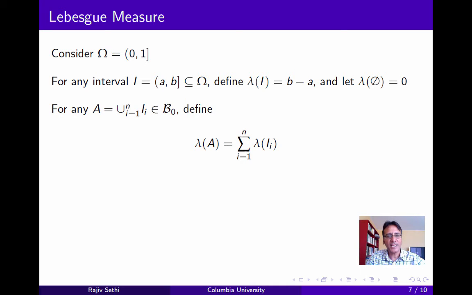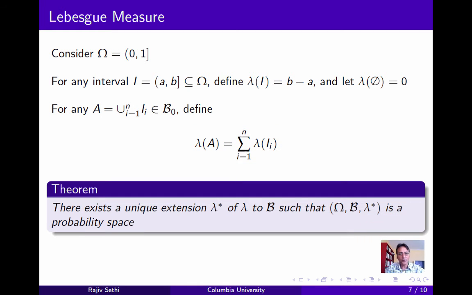This is a measure of the size of the interval that corresponds to its length. Now for any set A that can be expressed as a finite union of disjoint intervals, define lambda of A as the sum of the lengths of the constituent intervals, and this is clearly well defined. Now I'll state without proof a very important and deep result, and this states that there exists a unique extension lambda star of lambda to the Borel algebra B, such that the triple omega, B, lambda star is a probability space. Now what do we mean by an extension?